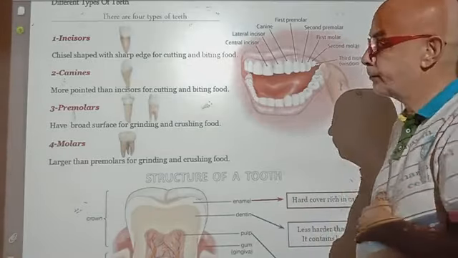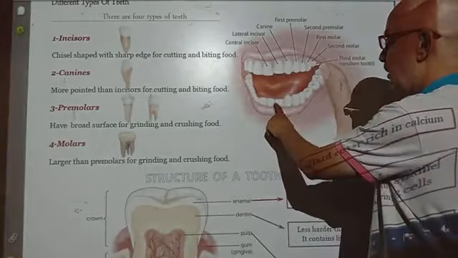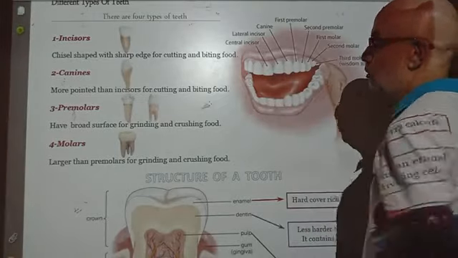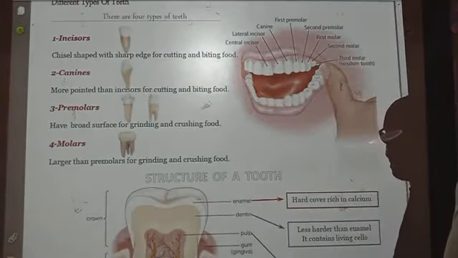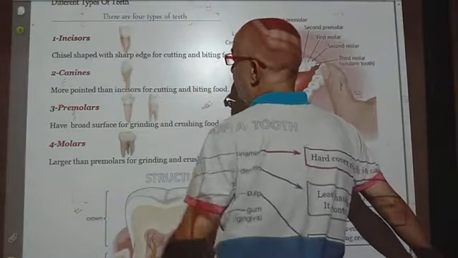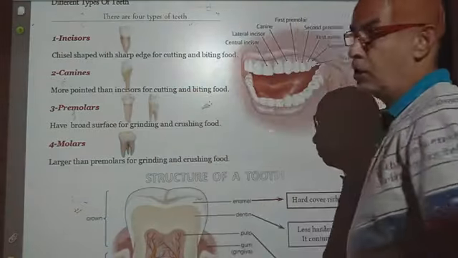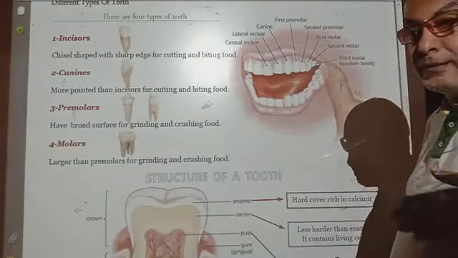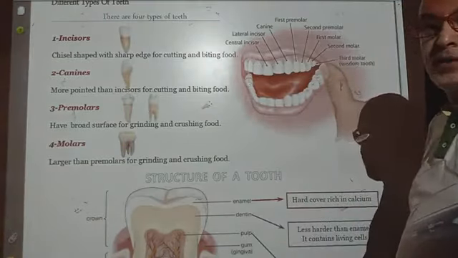If you look at incisors, canines, premolars and molars, they have different shapes, so they have different functions. Number one, the incisors in the upper and lower jaws take the chisel shape. This shape of them is called chisel shape. So they are adapted for cutting and biting the food.